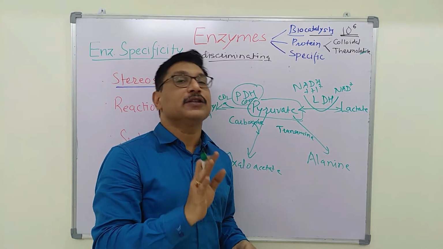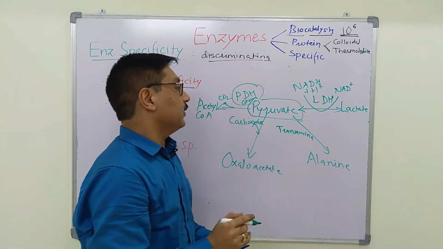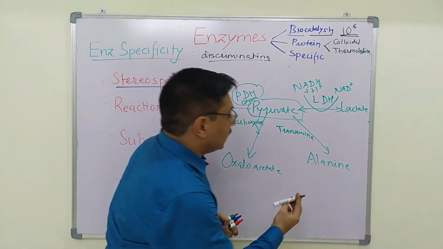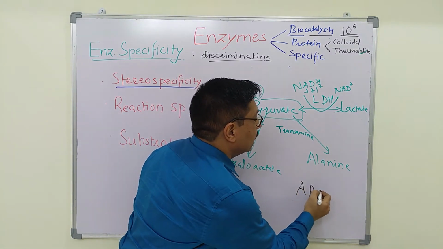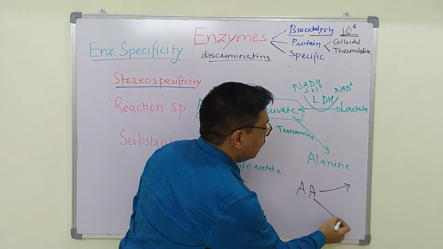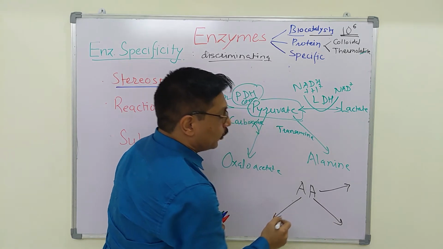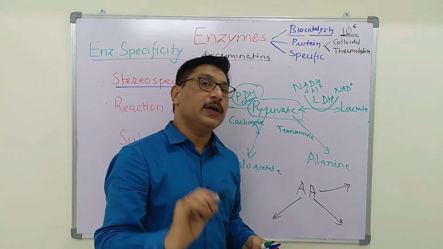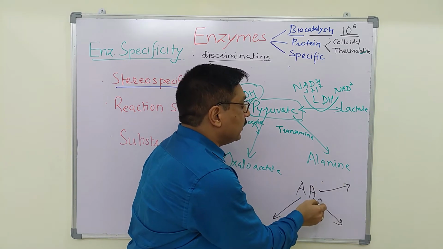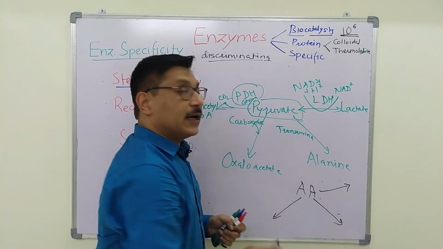So reaction specificity of enzyme is explained. Likewise, an amino acid can undergo transamination, deamination, decarboxylation, and the enzymes required are transaminases, deaminases, decarboxylases.